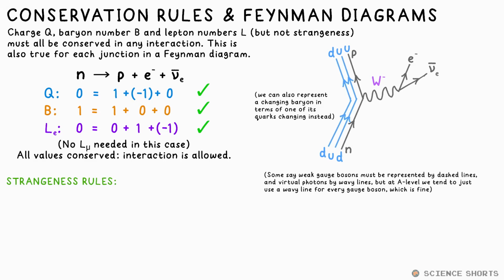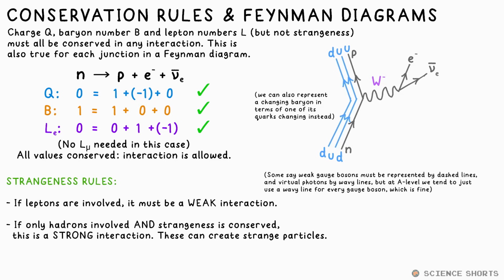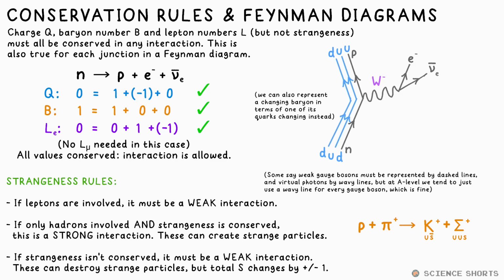Finally, strangeness rules. Here we go. Any interaction involving leptons must be a weak interaction, regardless of strangeness. If an interaction only involves hadrons and strangeness is conserved, it must be a strong interaction. These can create strange particles, though. So, say 0 strangeness goes in, and +1 and -1 for 2 different particles can come out. Total strangeness is conserved. If it isn't conserved, it must be a weak interaction.